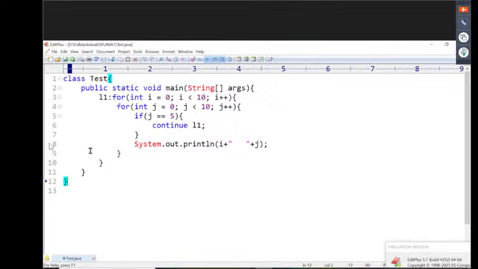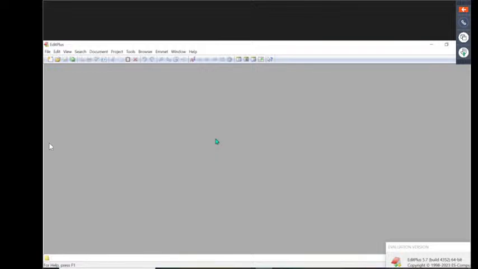Whatever the process I showed, just follow that process. In our system also edit plus will come. There we are able to open that edit plus. When we open this edit plus like this, we are able to get the empty panel here. Got it or not? There we are able to get an empty panel. That's it. Now this is the way to provide this.